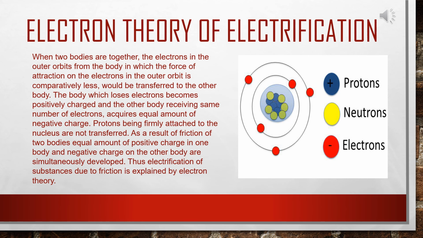Protons, being firmly attached to the nucleus, are not transferred. As a result of friction of two bodies, an equal amount of positive charge in one body and negative charge on the other body are simultaneously developed. Thus, electrification of substances due to friction is explained by electron theory.